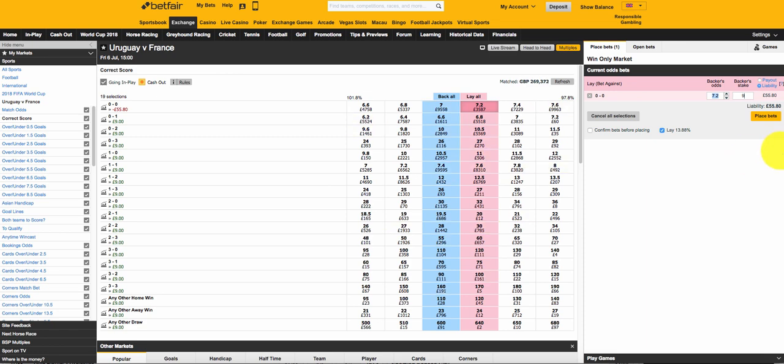So if we put in £9, then you can see here immediately that gives us £9 green, or £9 on any other scoreline other than 0-0. If it is 0-0, then that will be 55.80. So that's our largest single liability. What that means is we have to have that amount of money in our betting exchange account in order to cover that particular bet.